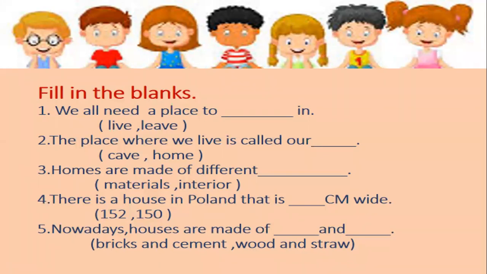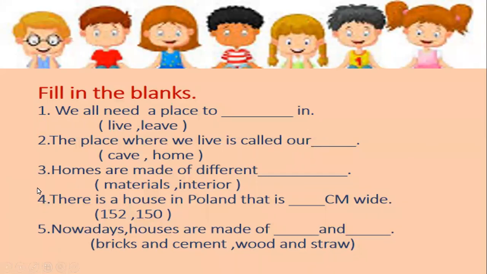Number 2, the place where we live is called our dash. There are two options, cave and home. So what is the correct answer? Yes, I know you know the answer. Answer is home. The place where we live is called our home. Second answer is home.